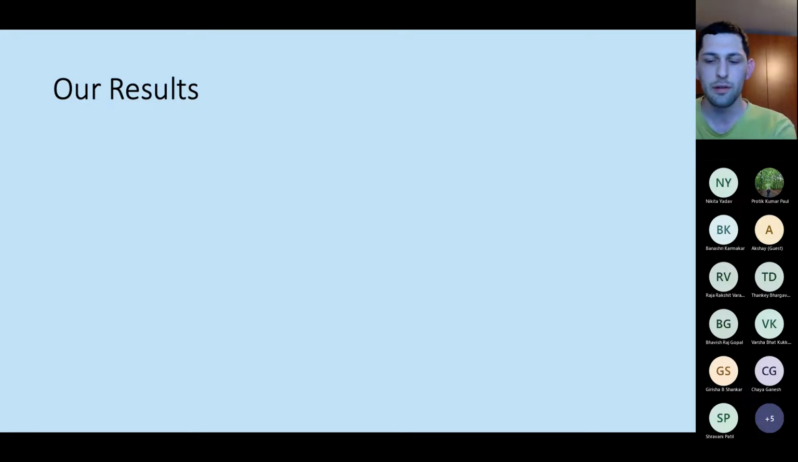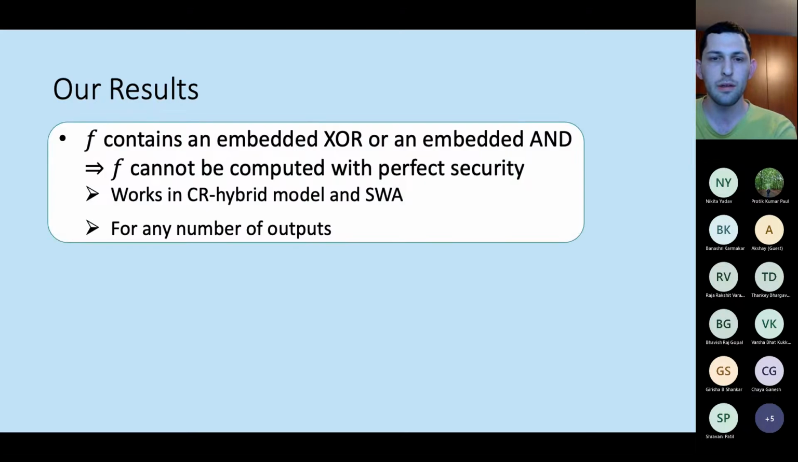Our second result handles the case with more outputs. So this time we don't assume a bound on the total number of outputs. And we show that if the function has an embedded AND or an embedded XOR, then it cannot be computed with perfect security. And just like before, this works in the correlated hybrid model, and it rules out security with abort as well. So what does embedded AND and embedded XOR mean?